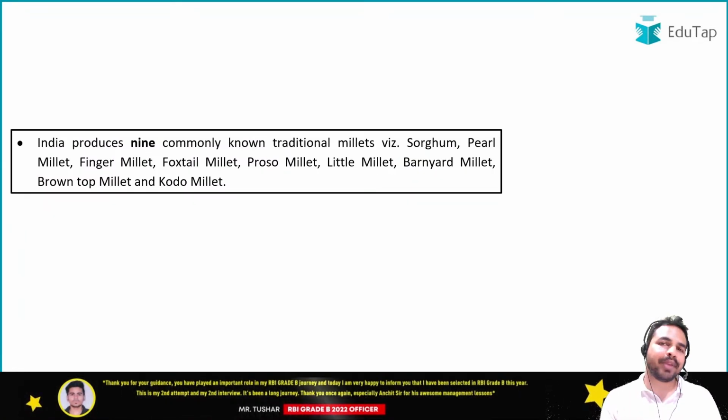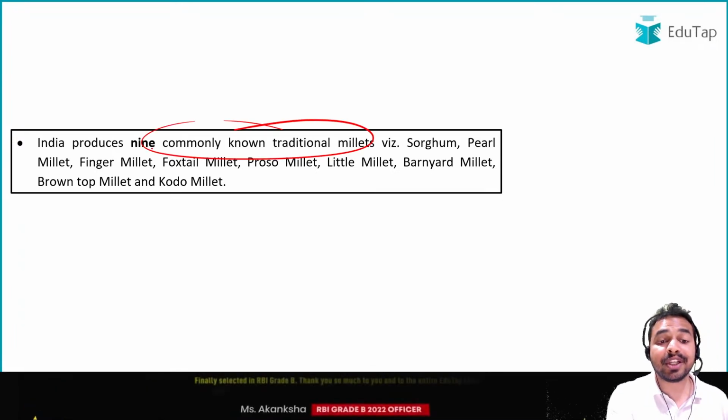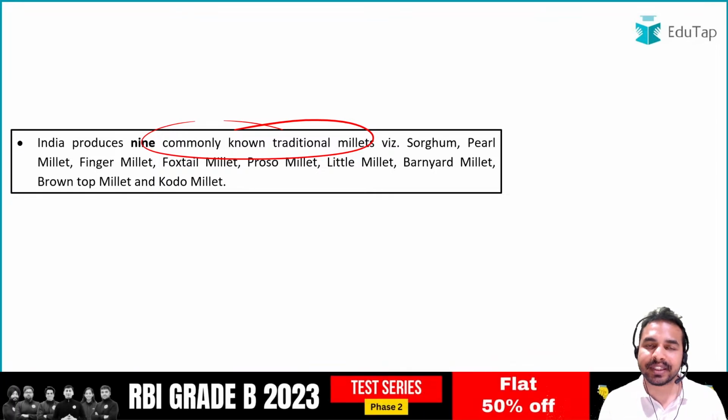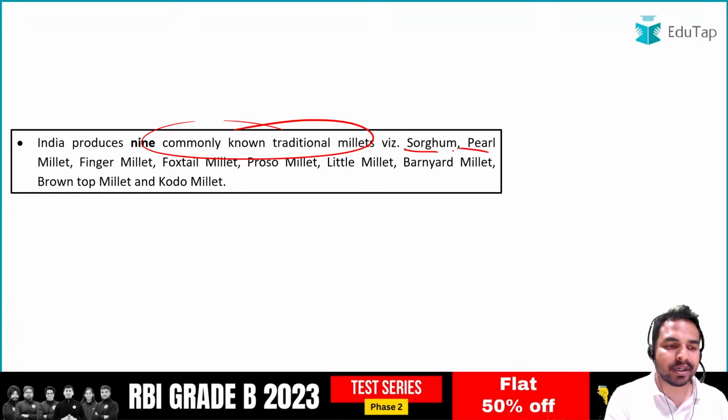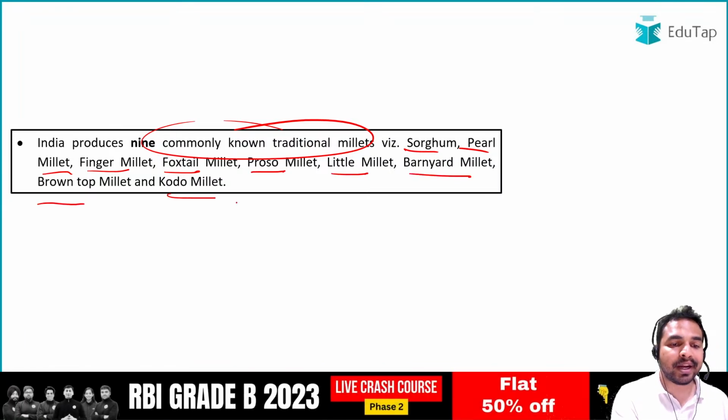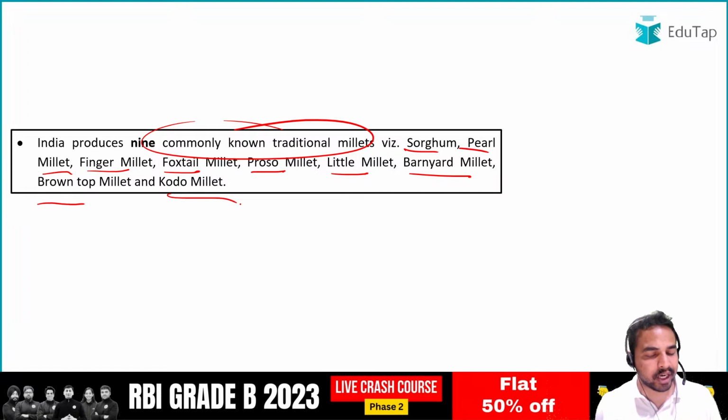So apart from that, this report also states that there are a total of 9 commonly known traditional millets which are produced in India. And what exactly is the list of that? What are the names of these particular millets? These are sorghum, pearl millet, finger millet, foxtail millet, proso millet, little millet, barnyard millet, brown top millet and kodo millet. So all these are the kinds of millets which are commonly produced in India.